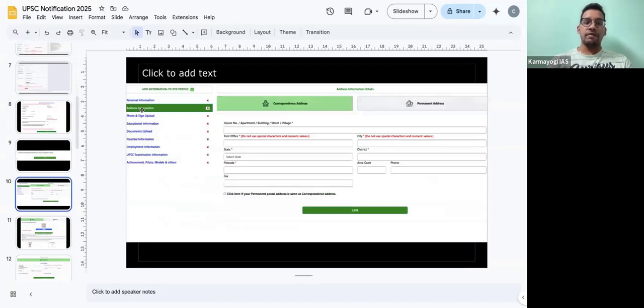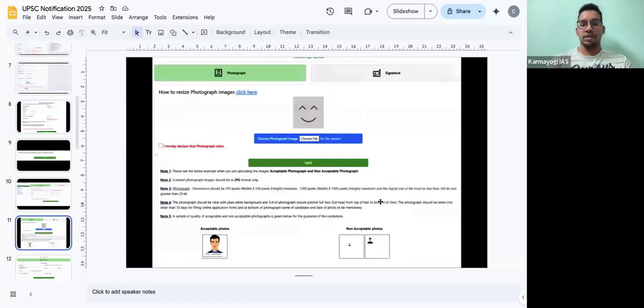Now, second, after personal information, we are having address information. Clearly fill all this address, right? And once this information is done, you click it and then save it. Then again, next step, you will be in the second step, that is photo and upload sign.